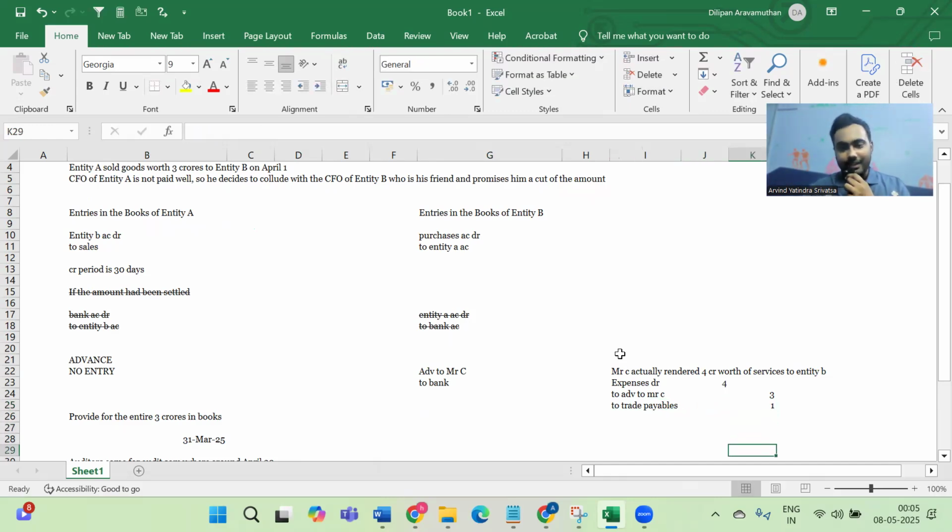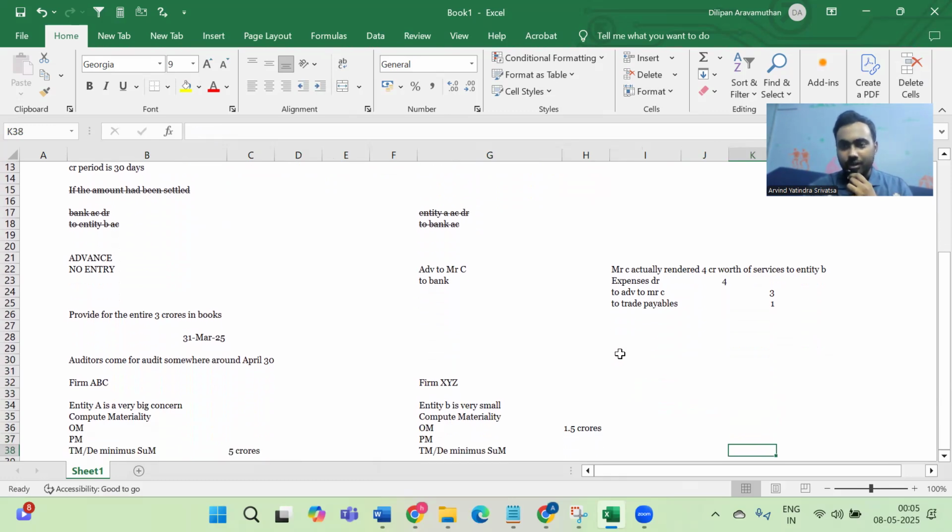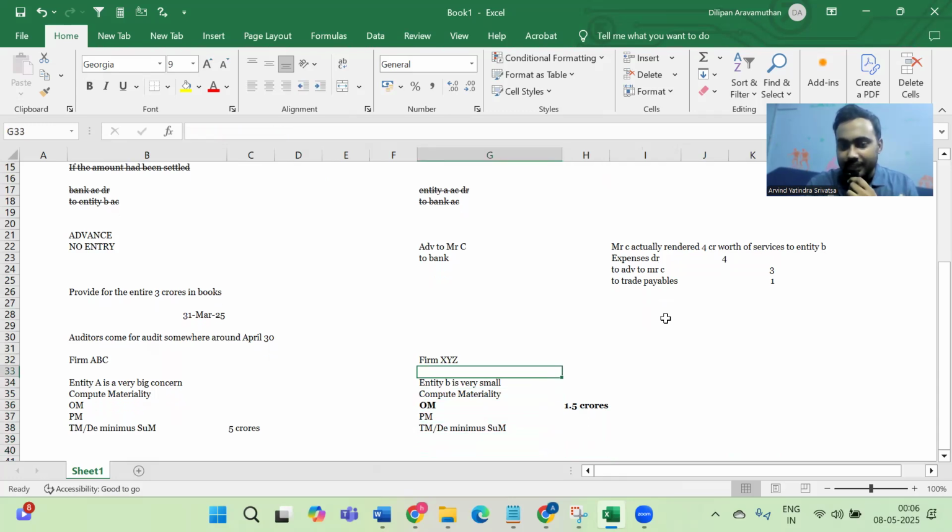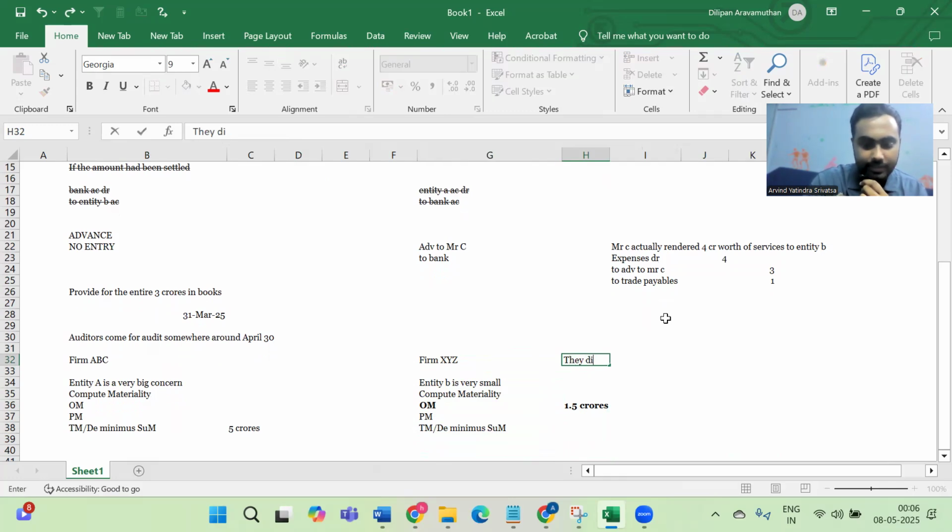So ideally, the auditor of entity B, that is firm XYZ, should question the management of entity B as to why the advance is still outstanding in the books of accounts, why a corresponding service against the same has not been received. Because this amount of 3 crores is actually more than the overall materiality itself. So the impact of this, if this amount is going to get misstated, is pervasive to the financial statements. So let's say firm XYZ did not even question this. They did not perform any procedures on advance to suppliers.